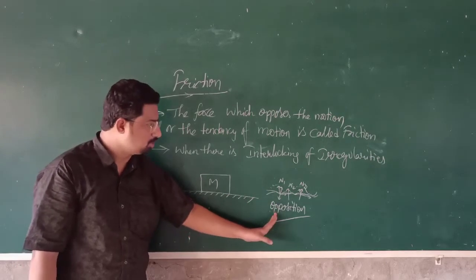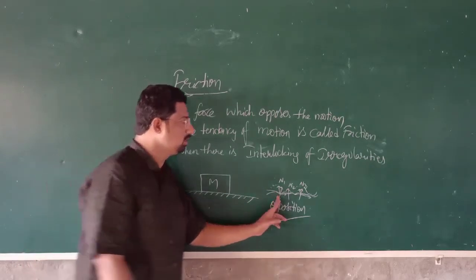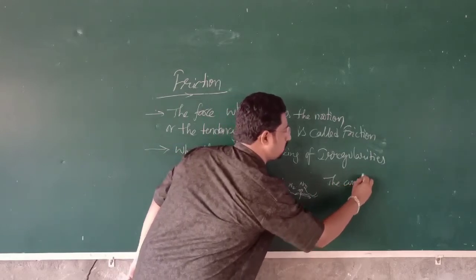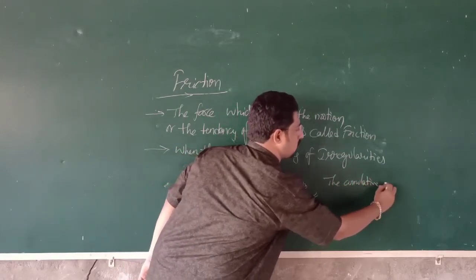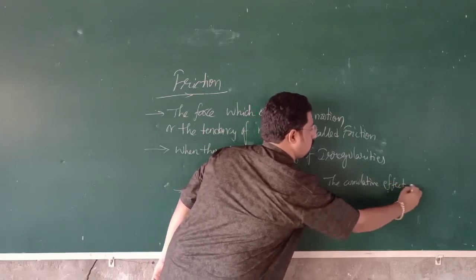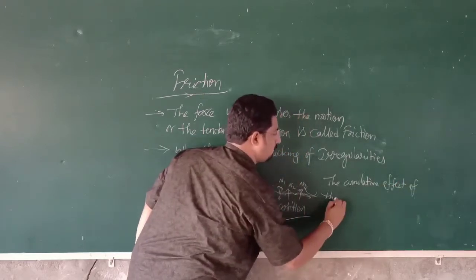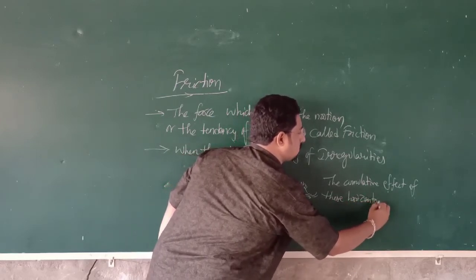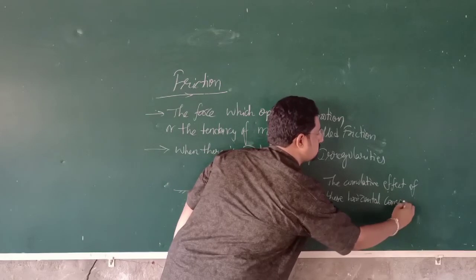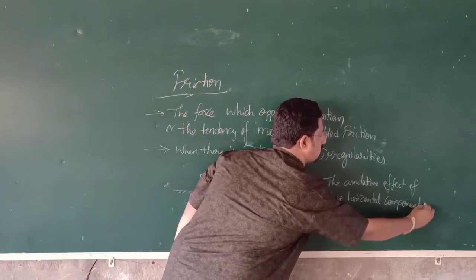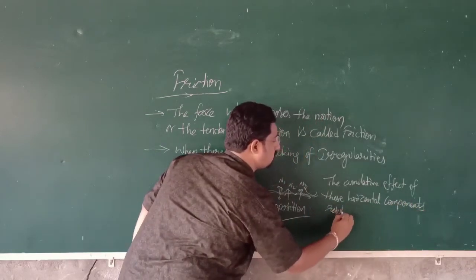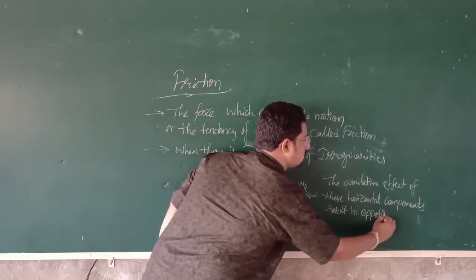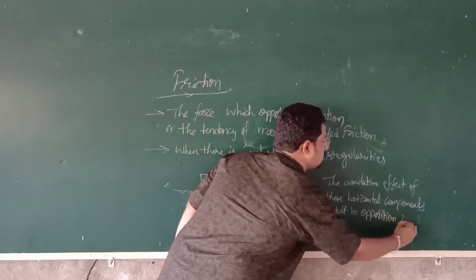So the cumulative effect of these horizontal components of the contact forces results in opposition, that is friction.